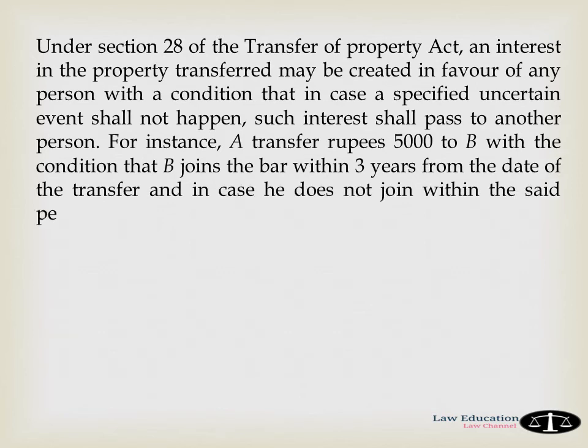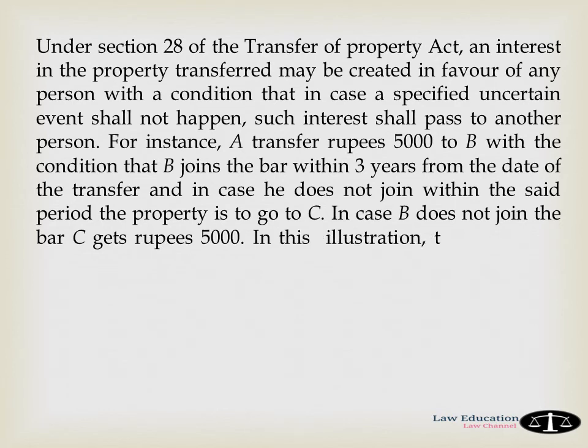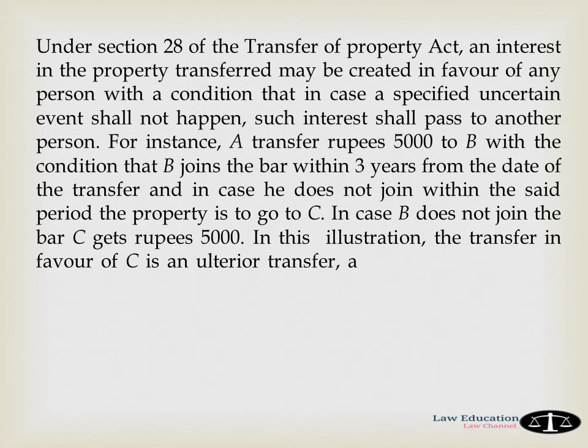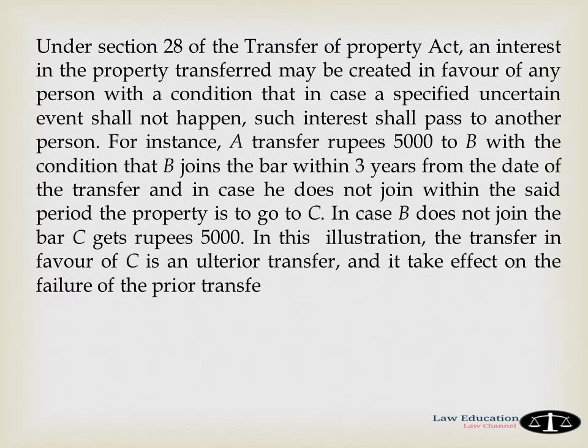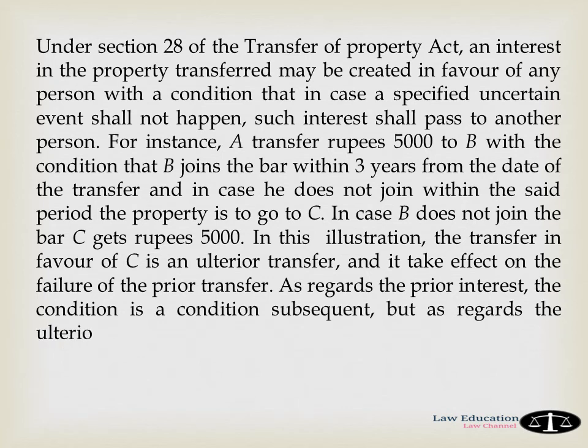In this illustration, the transfer in favor of C is an ulterior transfer, and it takes effect on the failure of the prior transfer. As regards the prior interest, the condition is a condition subsequent, but as regards the ulterior disposition, it is a condition precedent. The ulterior transfer is subject to the rules contained in Sections 10, 12, 21, 22, 23, 24, 25 and 27 of the Transfer of Property Act.